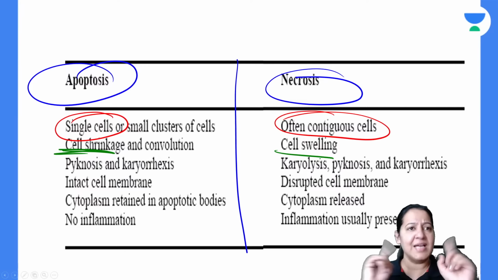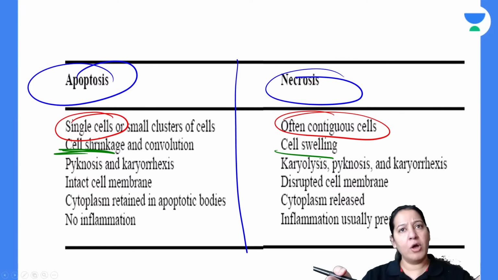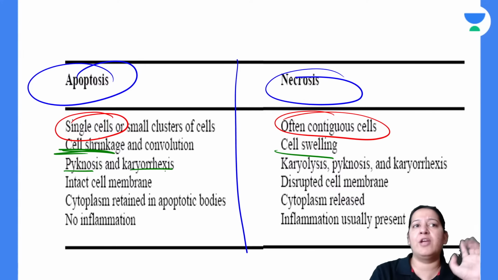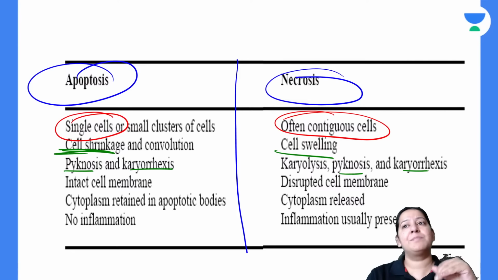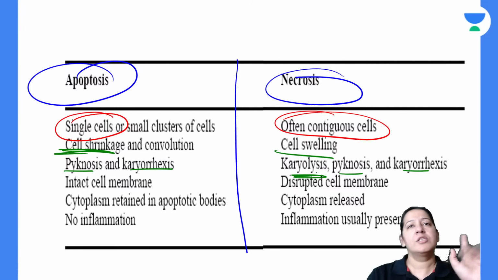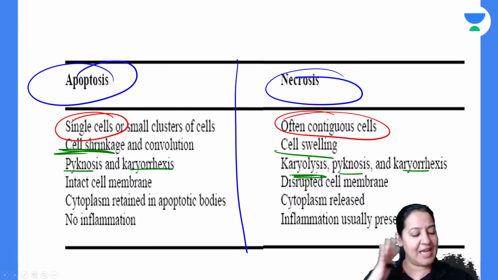So that is the size of the cell. Now come to the nucleus. The nucleus is the same. In apoptosis, there is pycnosis and karyorrhexis. In necrosis, there is pycnosis, there is karyorrhexis, but there is one more feature, karyolysis. So you can learn the nuclear features are the same. Pycnosis and karyorrhexis are the same in both of them.